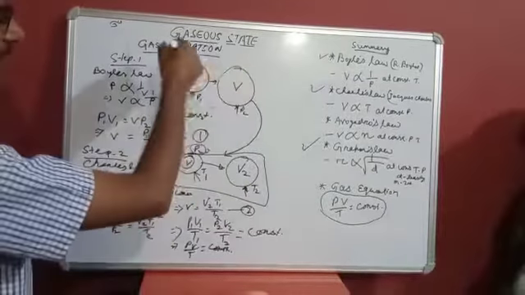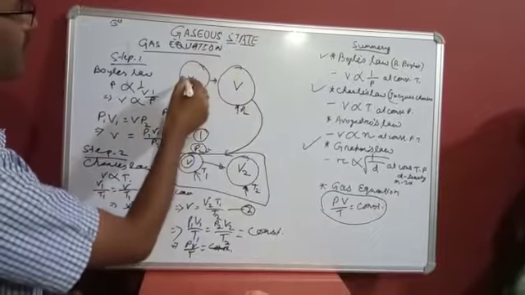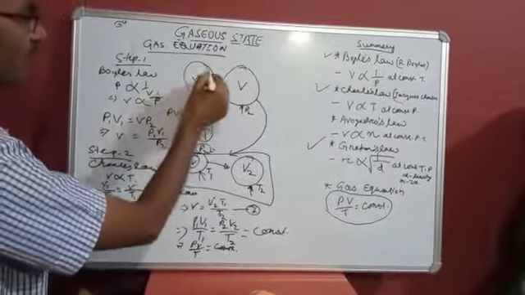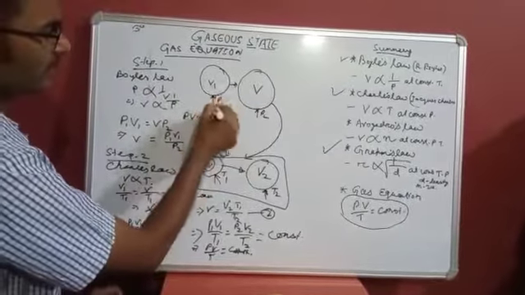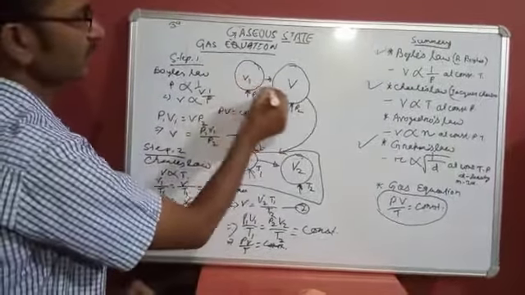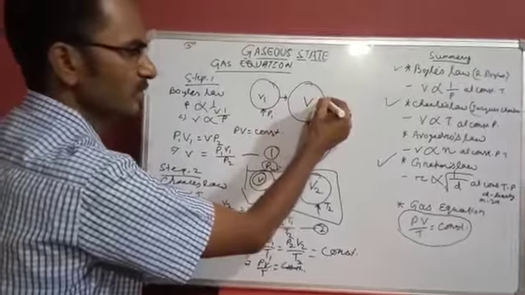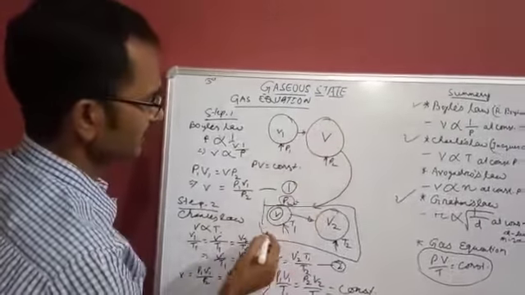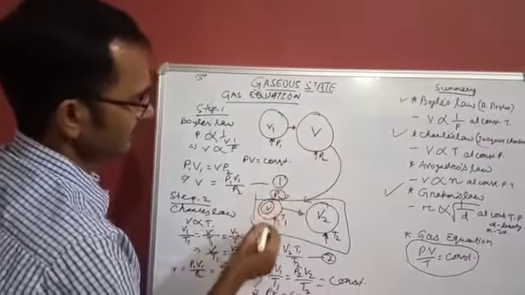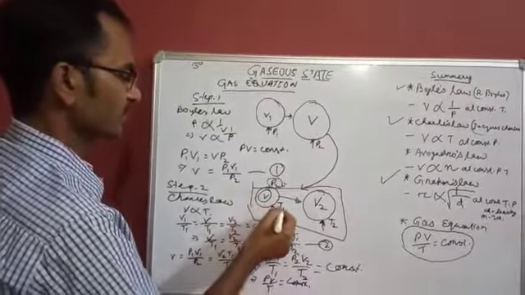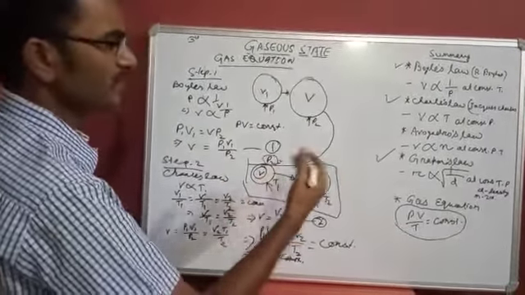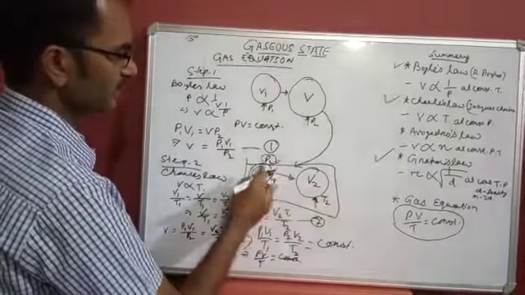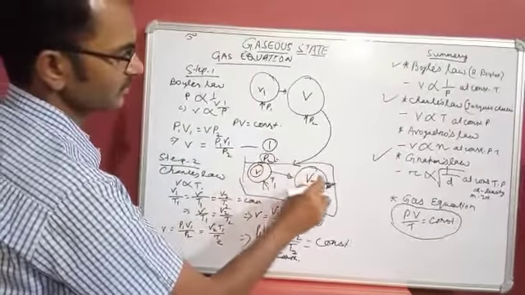So from the beginning, let us see the summary. V1 amount of gas we apply P1, and suppose P1 changed to P2, then V1 converted into V volume of gas. Same volume of gas, here P2 constant, and we apply temperature T1. Then we decrease the temperature to T2, then this V amount of gas changes into V2.